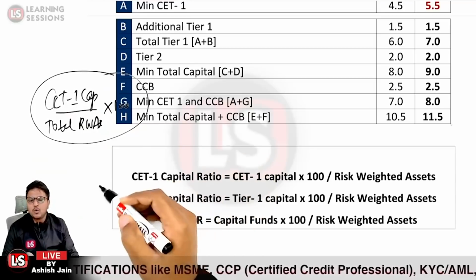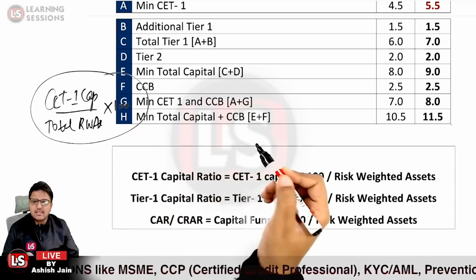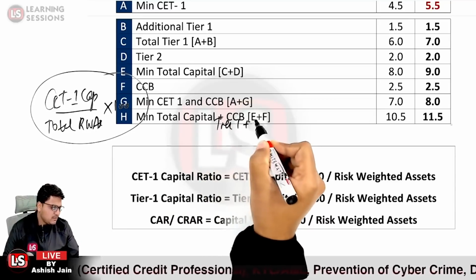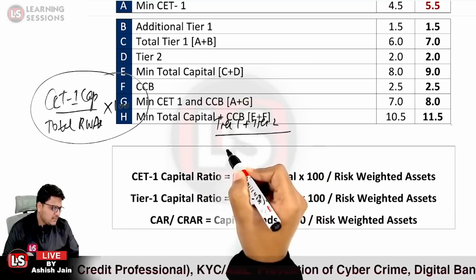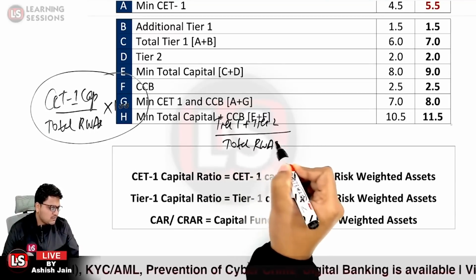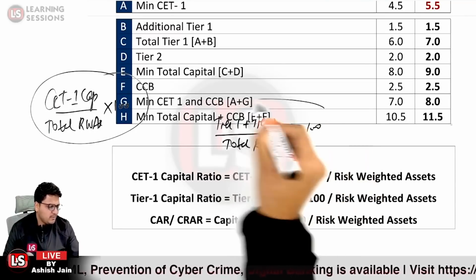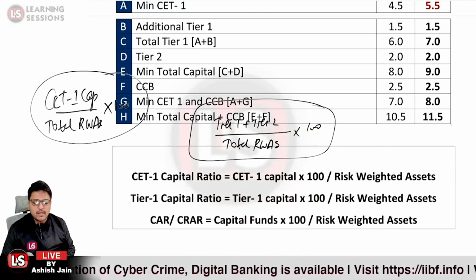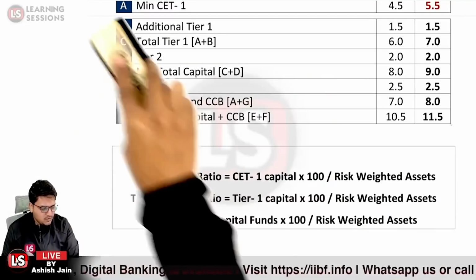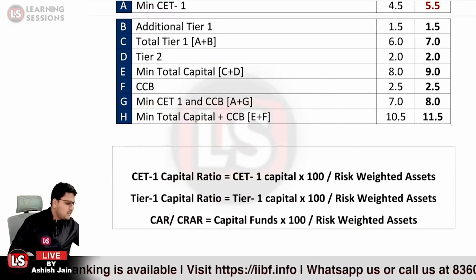And if you have to calculate the total capital, the CRAR, in that case you will add up the tier 1 plus tier 2 capital, divided by the total risk-weighted assets, multiplied by 100. That will be the formula we'll use to calculate it. We'll also be solving a case study based on that, so you can understand the concepts well.